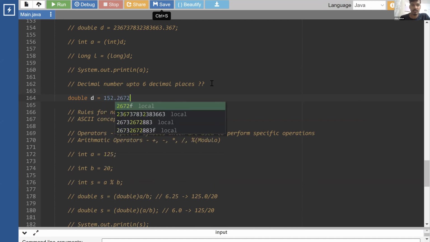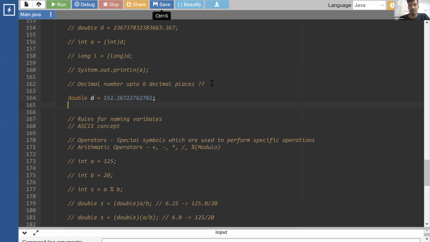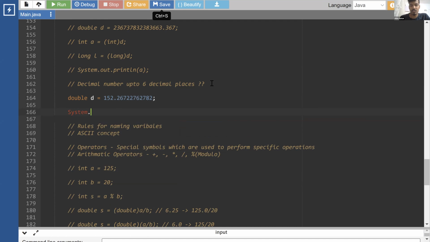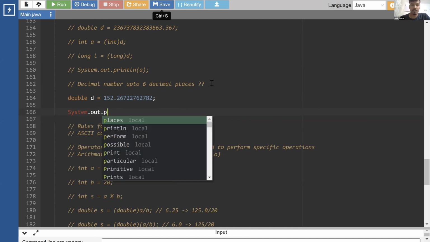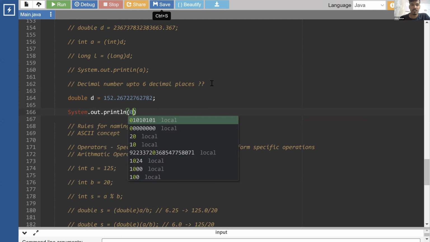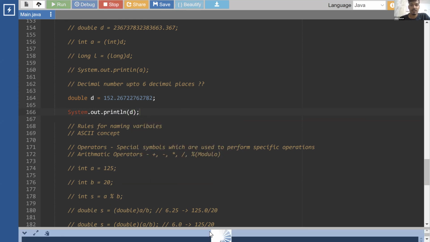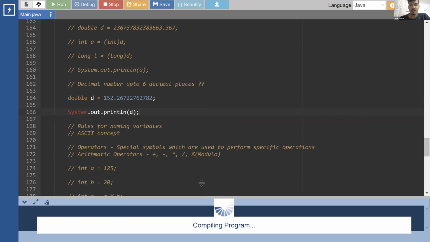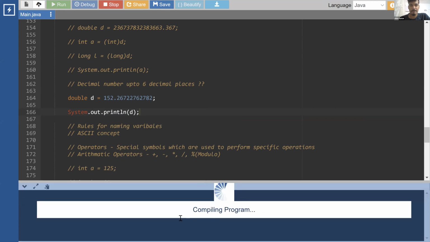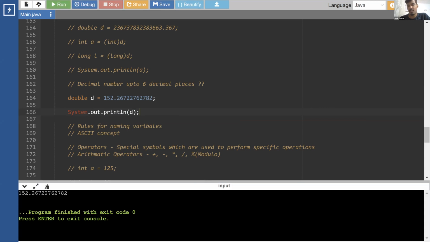Formatting. So let's say this is our number, double d, right? So if I just use System.out.println(d), okay, I run this. So we see this, right? Now this is not trimmed to 6 decimal places. How can we do that?